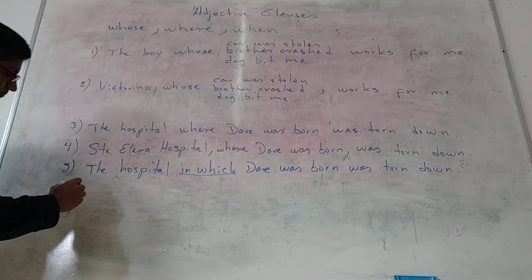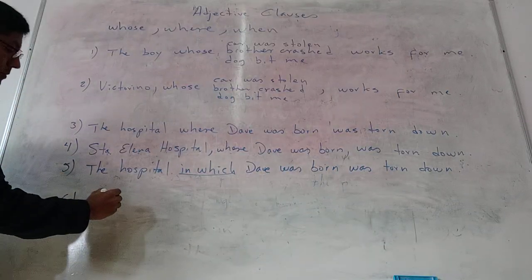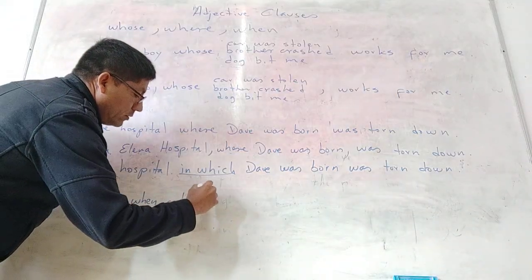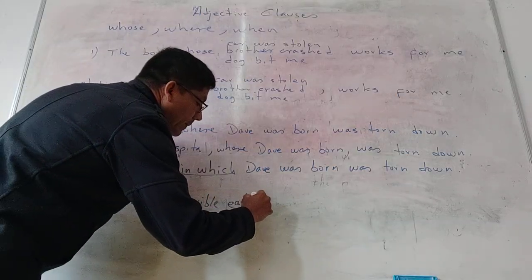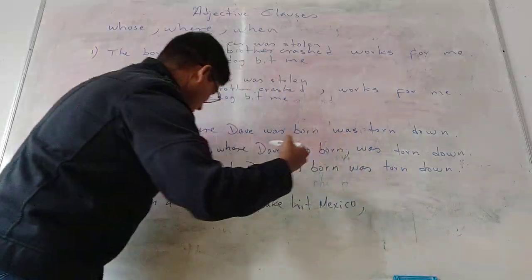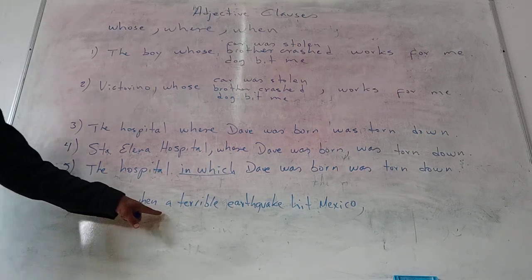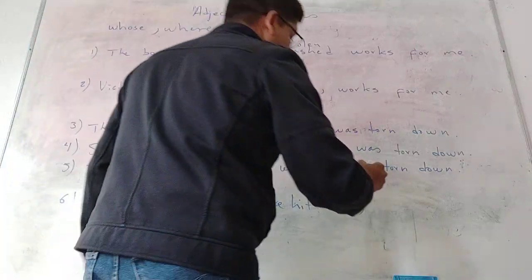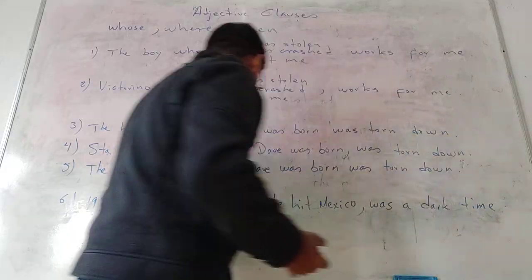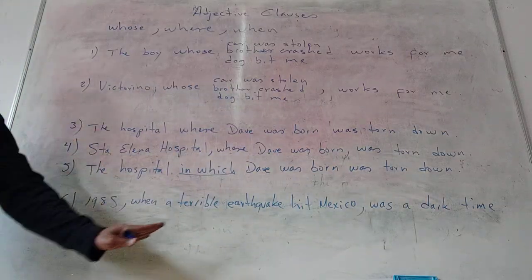I can say, 1985, comma, when a terrible earthquake hit Mexico, was a dark time. 1985 was a dark time for Mexico.